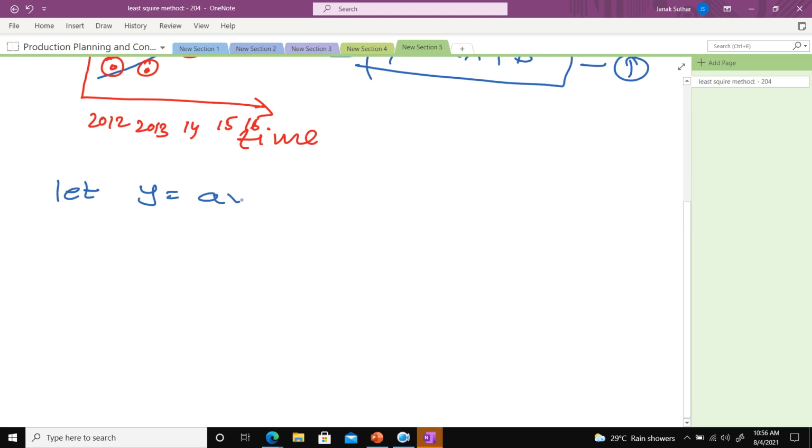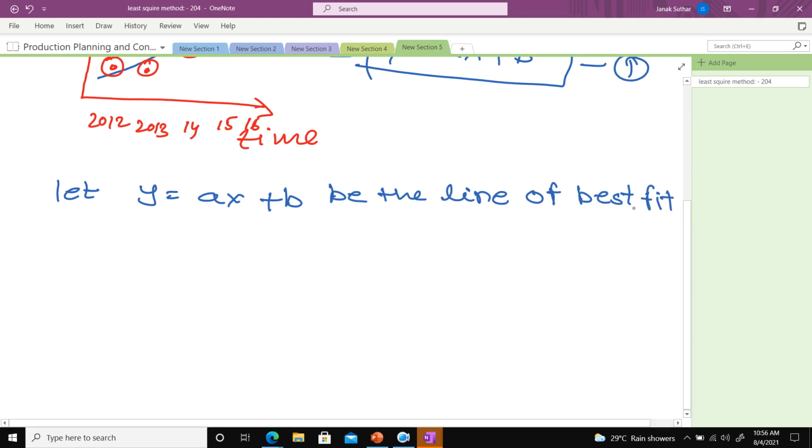Anyone? Okay, I will try to write here. Let y is equal to ax plus b be the line of best fit, where a and b are constant.